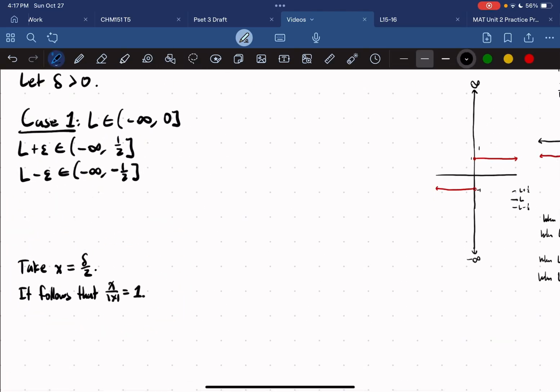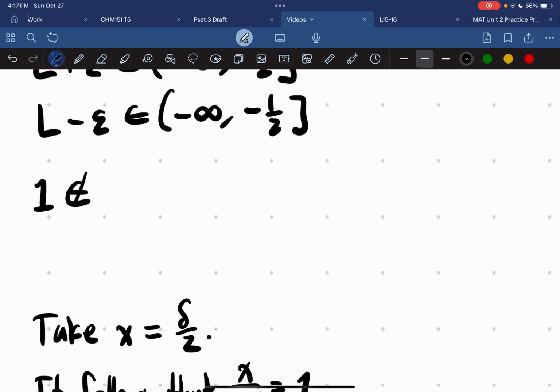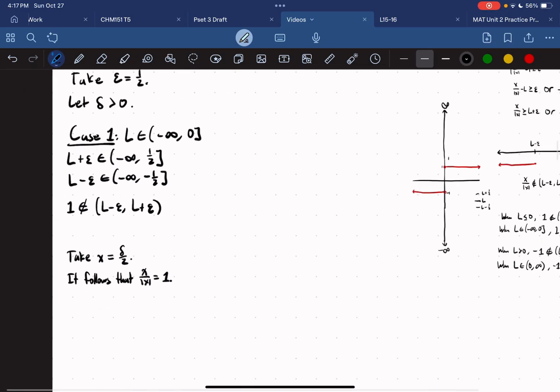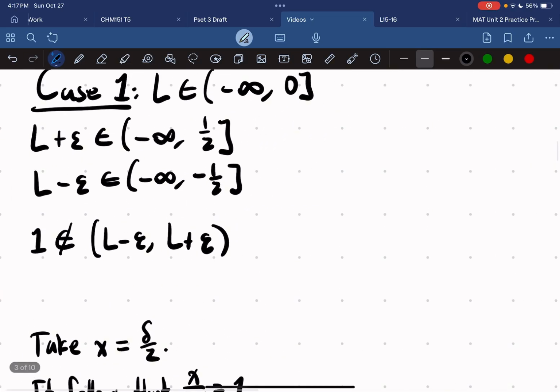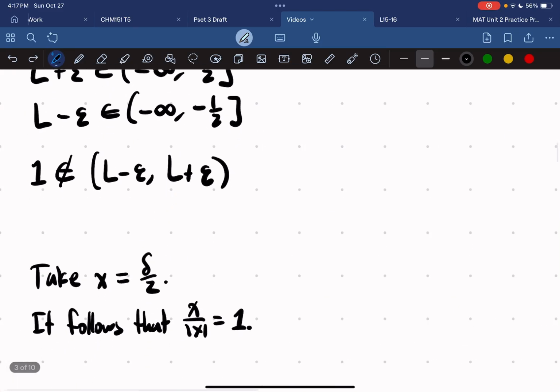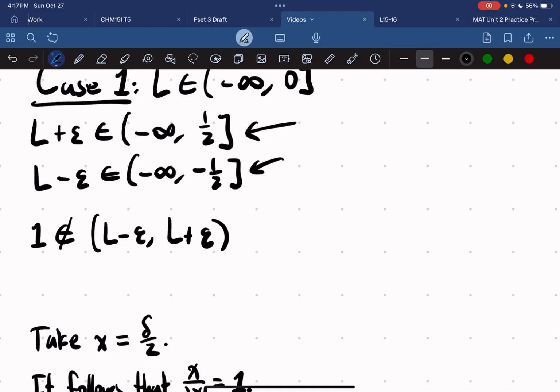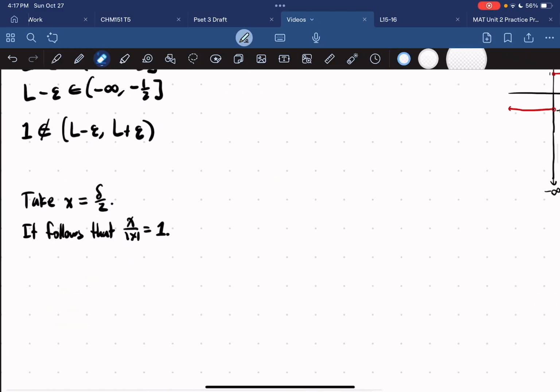Now we know that 1 is not an element of this interval then. Because we don't know exactly what value L plus epsilon will be. We just know that it has to be within this interval. So we know that 1 isn't in either of these intervals, right?